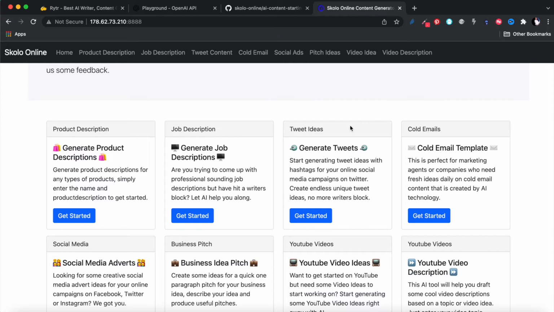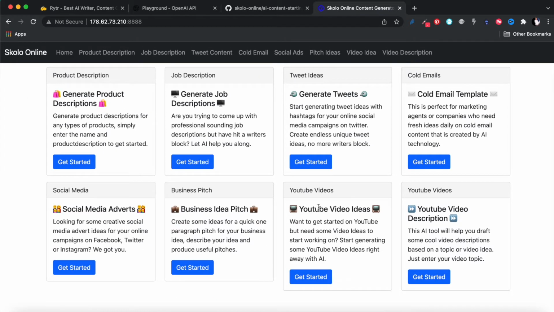We've got our use cases over here. We're going to be able to generate product descriptions, job descriptions, tweets, cold email templates, business idea pitches, YouTube video ideas, and so forth. All right, and you can add to this list of use cases. From what I'm going to teach you here today, you will see how I've done what I've done, and you can definitely adapt the code to generate any other use case that you wish, because you'll see how easy it is to actually talk to this AI API, all right?